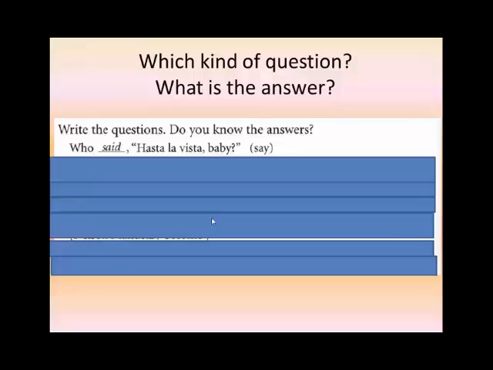This is the second exercise, and we need to know what kind of question and what is the answer. First, let's work on what kind of question. In the first one, that is an example, they give me a verb. If they give me a verb and they don't give me a subject, I know what kind of question it is. Who said hasta la vista, baby?